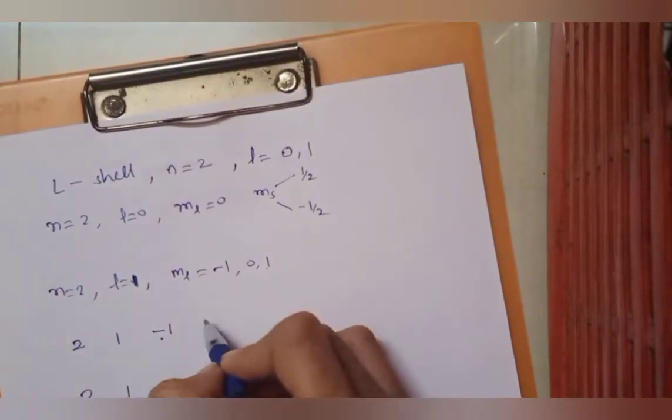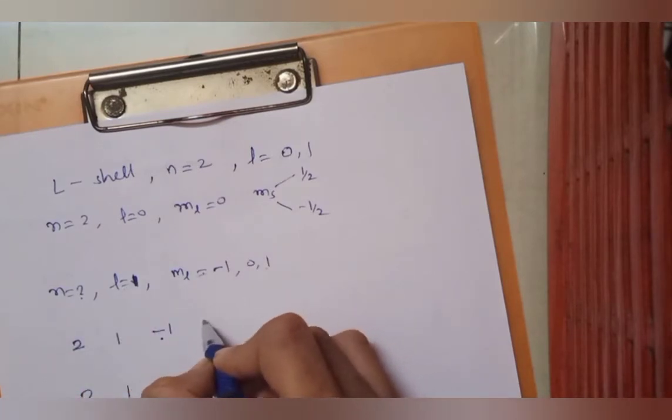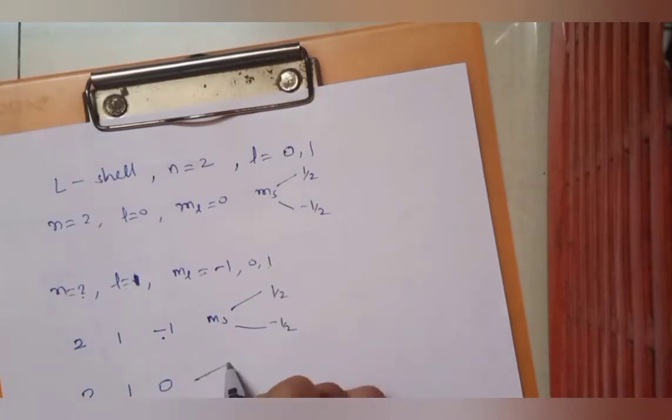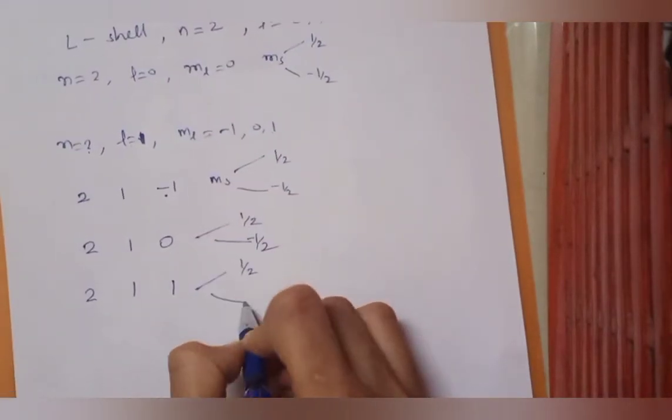So for each corresponding combination of N, L, ML, I have 2 values of MS. इसके लिए भी MS half हो सकता है या फिर minus half हो सकता है. And for this even, it can be half or minus half.